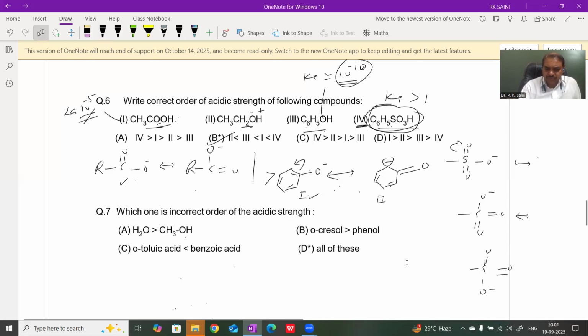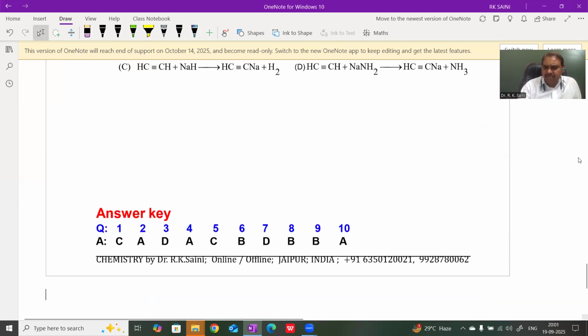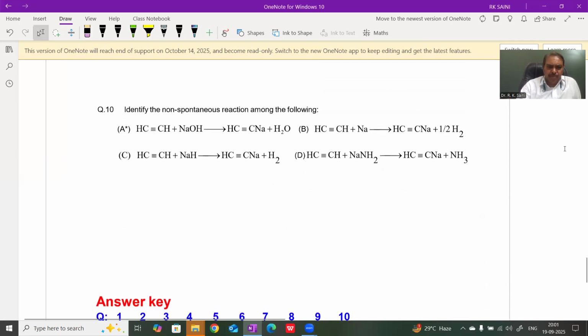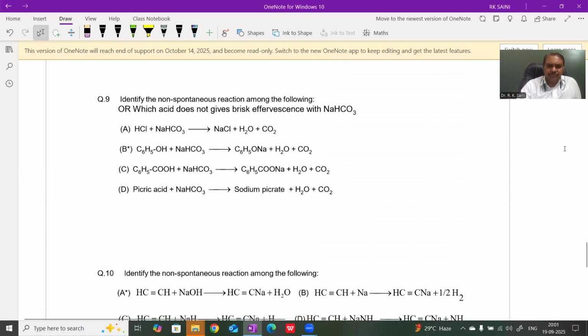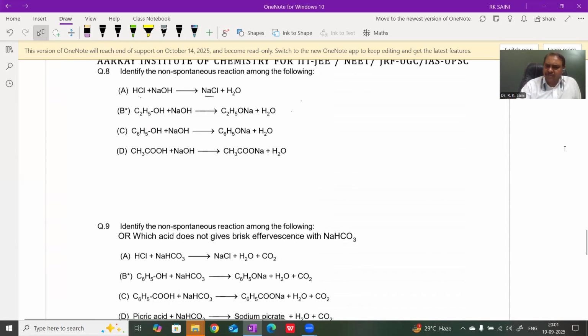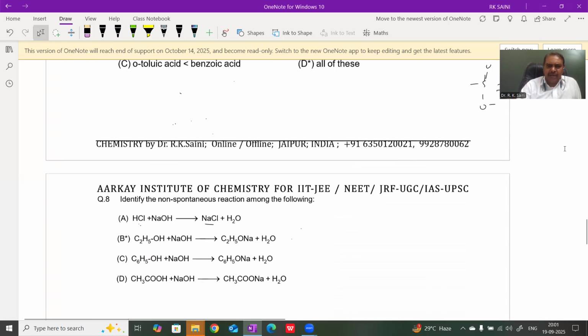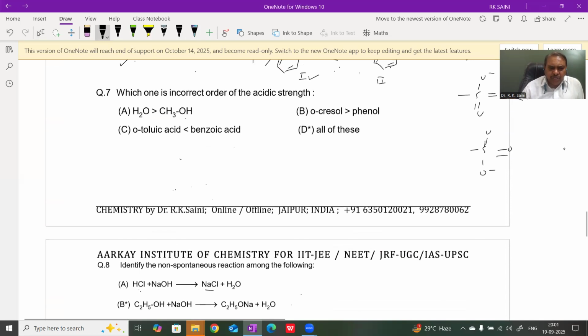Question 7. Acidic strength. Identify the incorrect order of acidic strength in the given compounds. Compound first, option first: water and methanol. In general, alcohols are weaker acids than water, but particularly methanol is a stronger acid, slightly stronger than water, because the methoxide ion is more stable than the hydroxide ion.